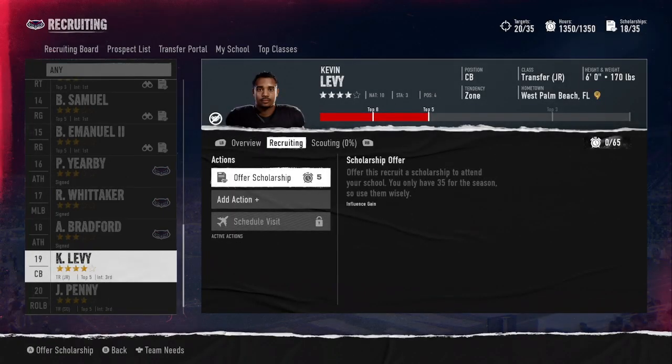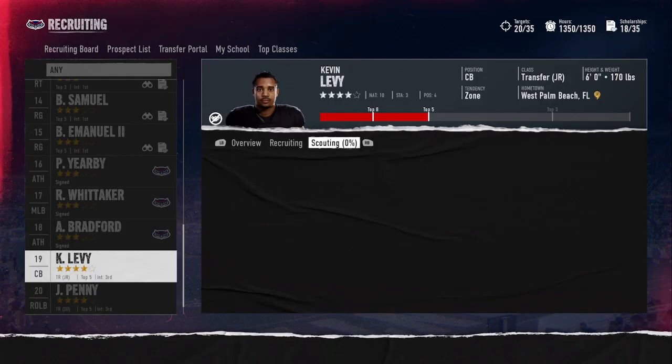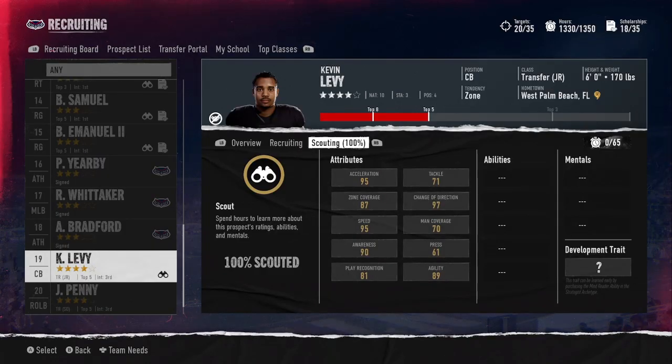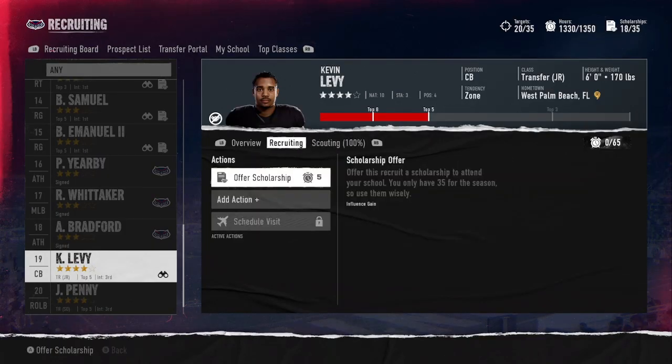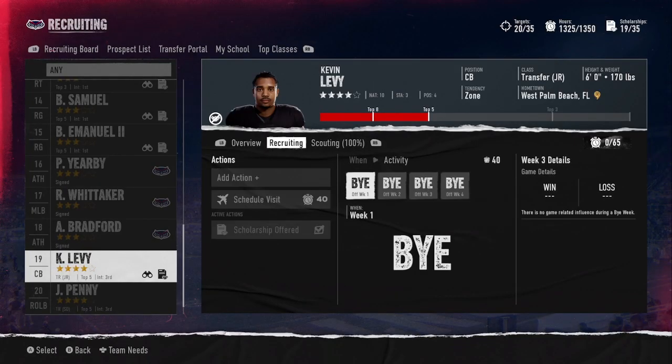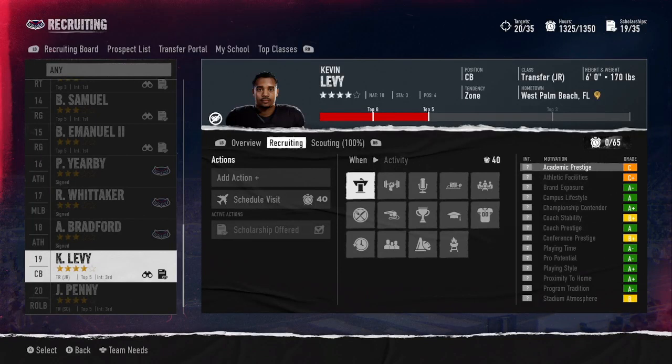So we definitely want to target a bunch of our recruiting time on them. Let's see. Speed is 95 and 97 change of direction. Go ahead and give me that for sure. We're going to go all in on him. Schedule a visit, the whole 9 yards. Then we're going to want to send the house, etc.